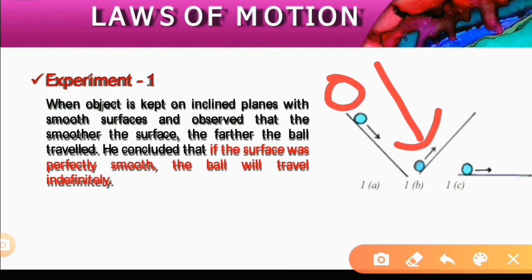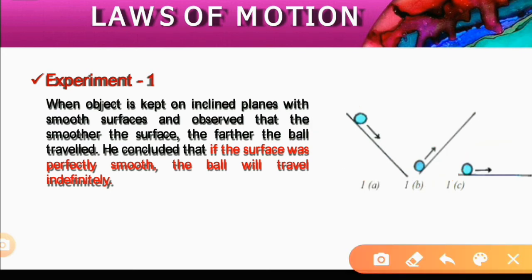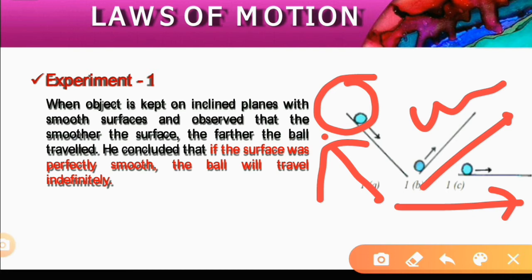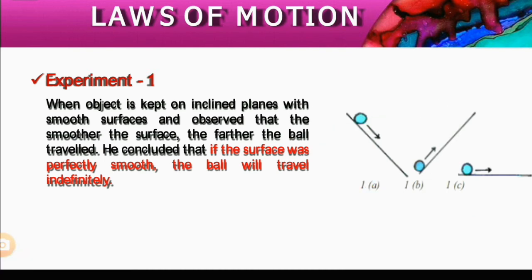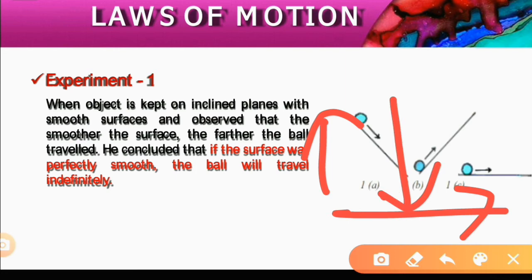When it is moving down from the top of the inclined plane, its speed increases, and when it is moving up from the bottom, its speed decreases. So what will happen to its motion on a plane surface? It should be uniform motion. If it is moving down, the speed increases; if it is moving up, the speed decreases. If it is a plane surface, the object will be in uniform motion. Neither will the speed increase nor decrease.